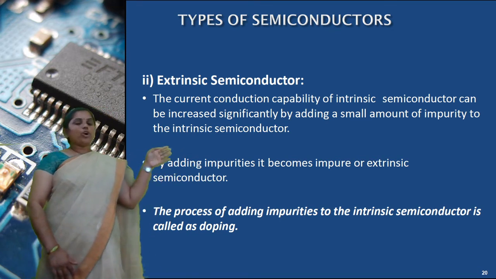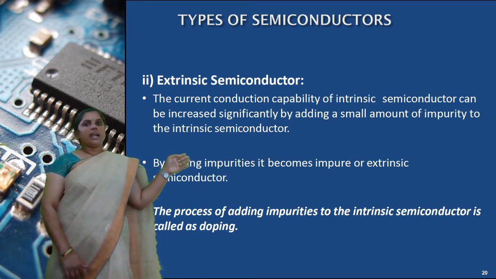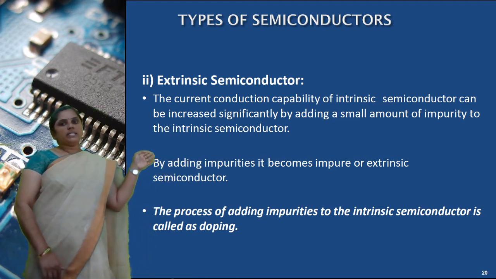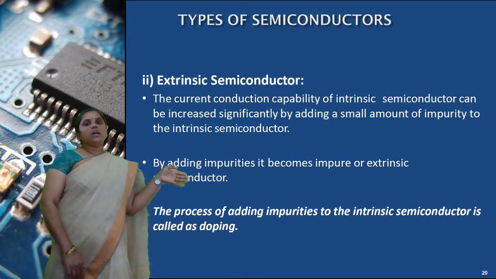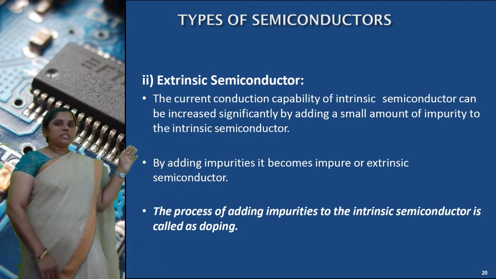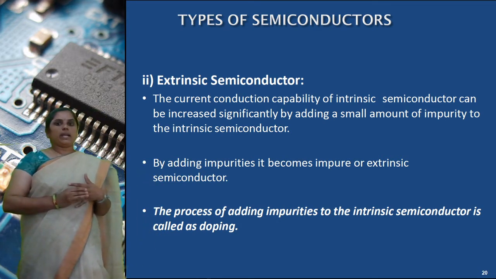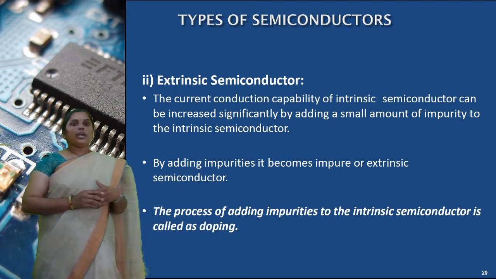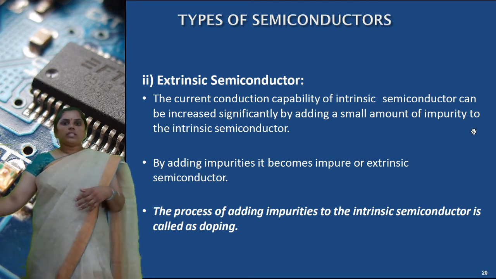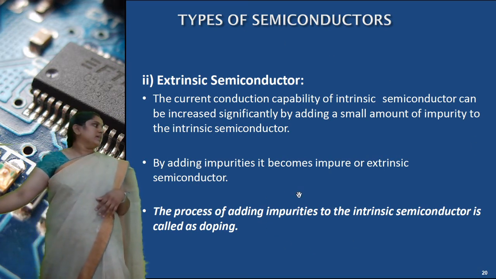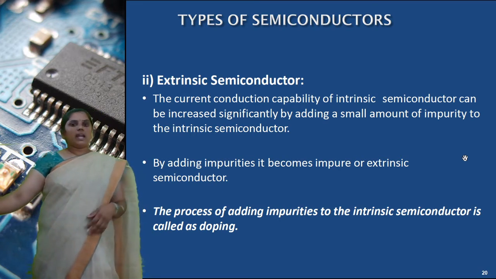Next, the process of adding impurities to the intrinsic semiconductor is called doping. Here we are adding pentavalent impurities and trivalent impurities.